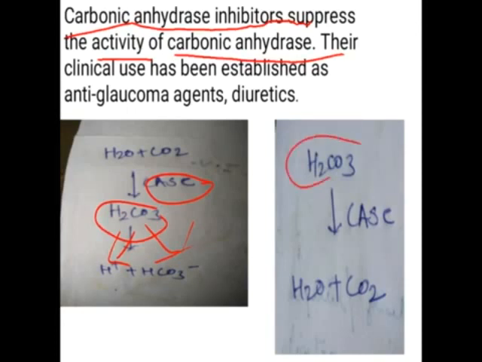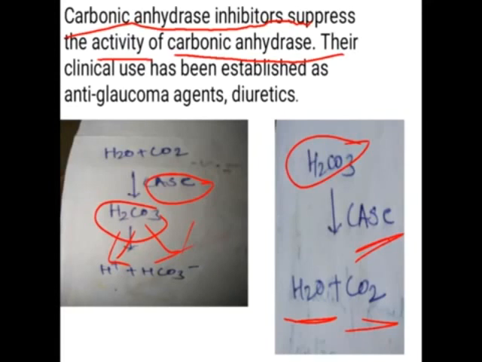Then this carbonic acid, in the presence of the same enzyme, is converted back into water and CO2. So it performs both functions.